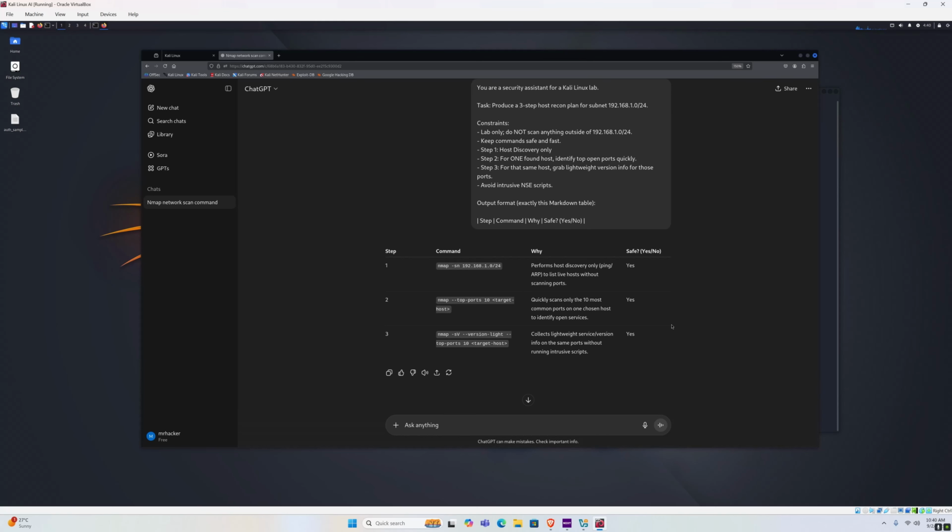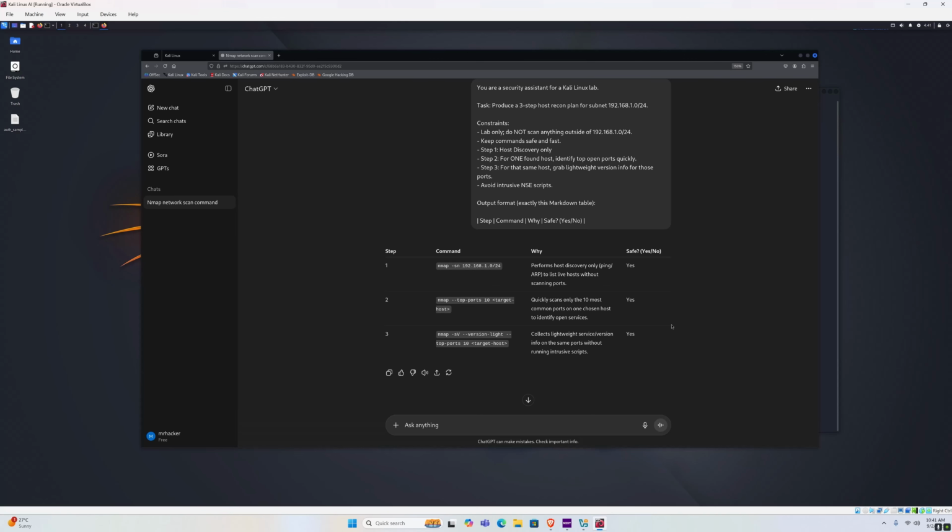Welcome back. Let's continue with our ChatGPT prompts. There are a few more examples that I want to show you before we get to the more advanced prompts. The first example is few-shot prompting for consistent formatting. So what's our goal with this prompt? We want to teach the model a format with a tiny example and then request a new item in the same format. How can we do that?